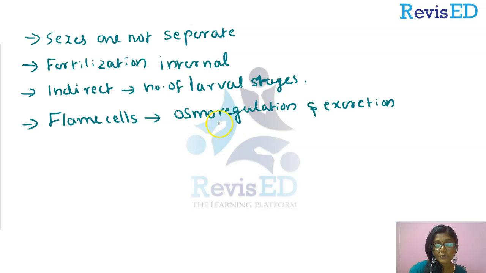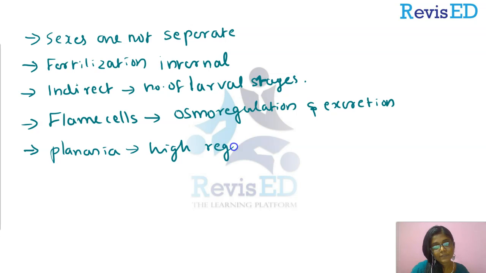So for this osmoregulation, flame cells help these animals. Cool. Now organisms like Planaria, which is a species included in this category, have high regeneration capacity. What does that mean? Even if they lose a body part, they have the capacity to regenerate the lost part.